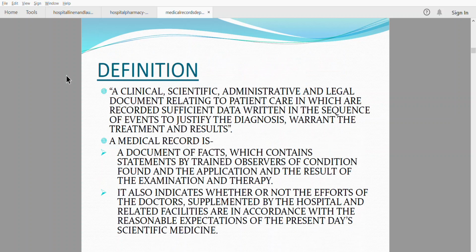Definition: a clinical, scientific, administrative and legal document relating to patient care, in which are recorded sufficient data written in the sequence of events to justify the diagnosis, warrant the treatment and results. A medical record is a document of facts which contains the statements by trained observers of conditions found and the application and the result of the examination and therapy. It also indicates whether or not the efforts of the doctors, supplemented by the hospital and related facilities, are in accordance with the reasonable expectations of present day scientific medicine.